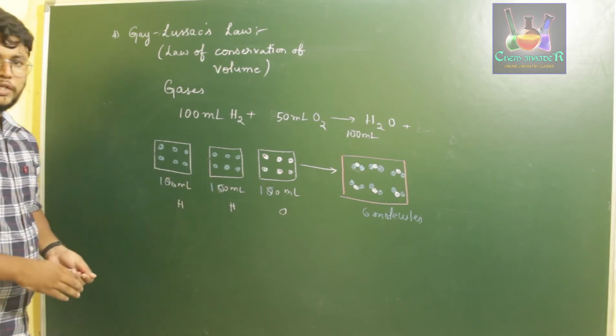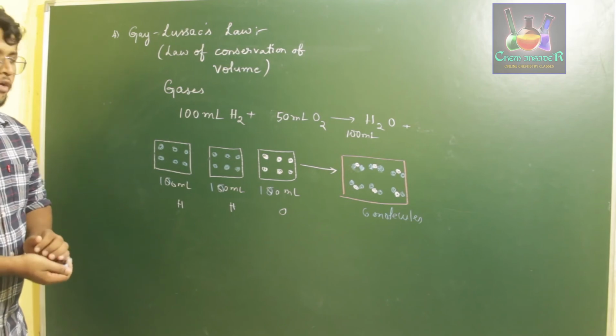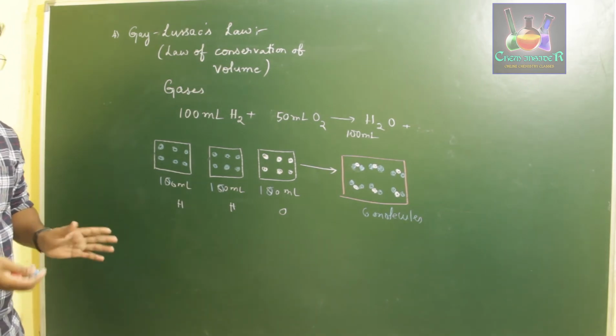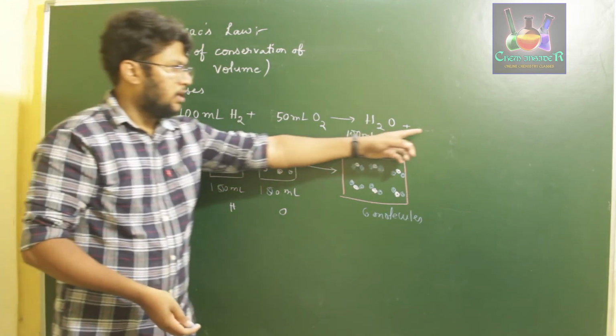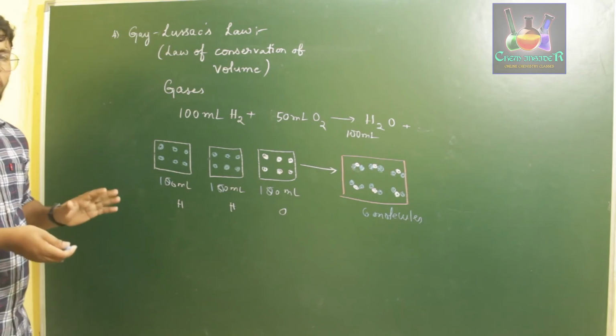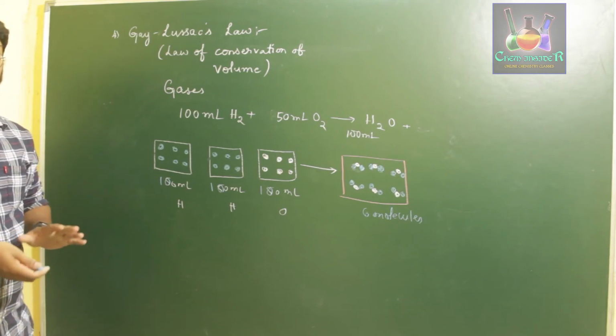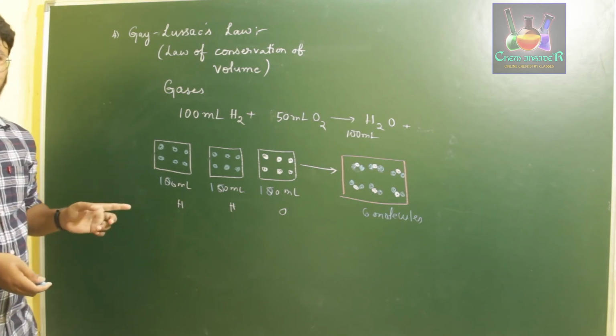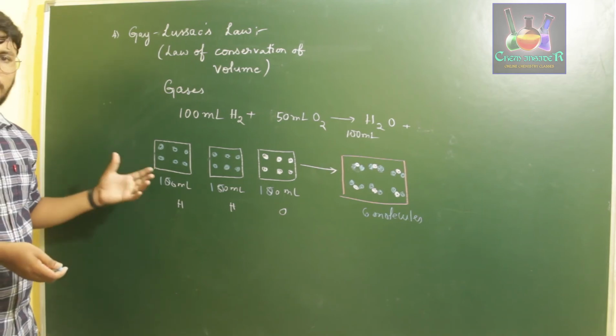If you are reacting two gases and you don't want any leftover unreacted substances, such as what we observed over here, you have to consume one of the reactants completely. Then we have to take the other reactant which is of more requirement in a higher order.